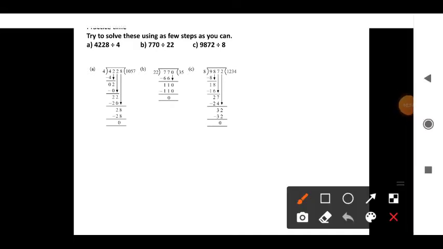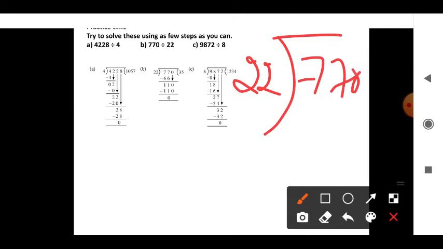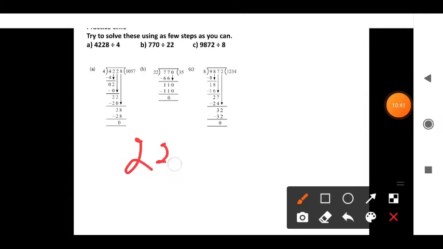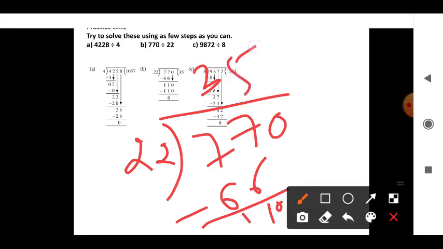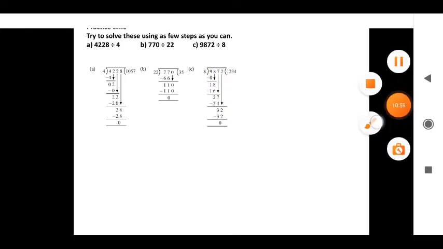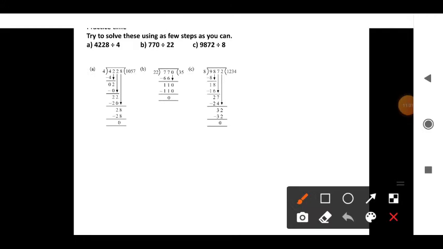See here, same thing as what I did. 4 7s are 28, so 28 minus 28 is 0. So then the quotient is 1057. So like that only. Now see, you divide 770 by 22. 22 how many times? 22 threes are 66, 110. 22 fives are 110. So 35 is the quotient. See, it is an easy division. You can do it yourself.